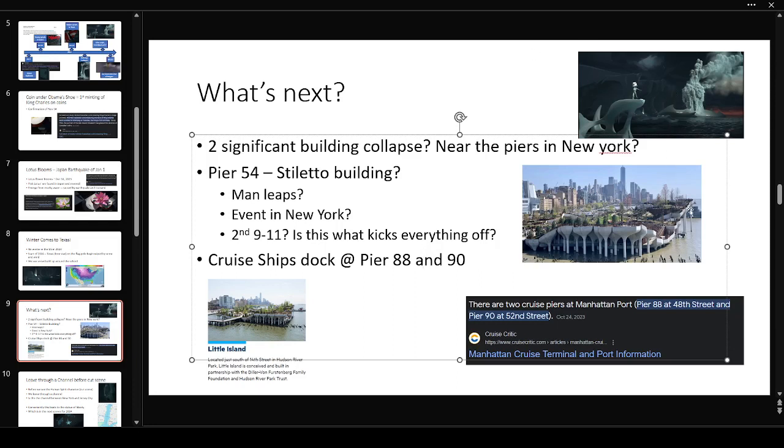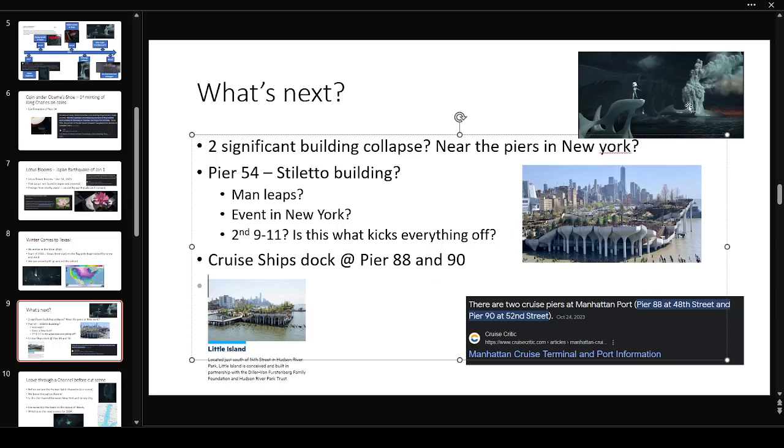And this man leaping, this event would happen somewhere in New York where it's visible by Pier 88 and Pier 54, the stiletto building, and cruise ships just so happen to dock at Pier 88 and Pier 90. Okay? We've all heard the connections with the 88 number.